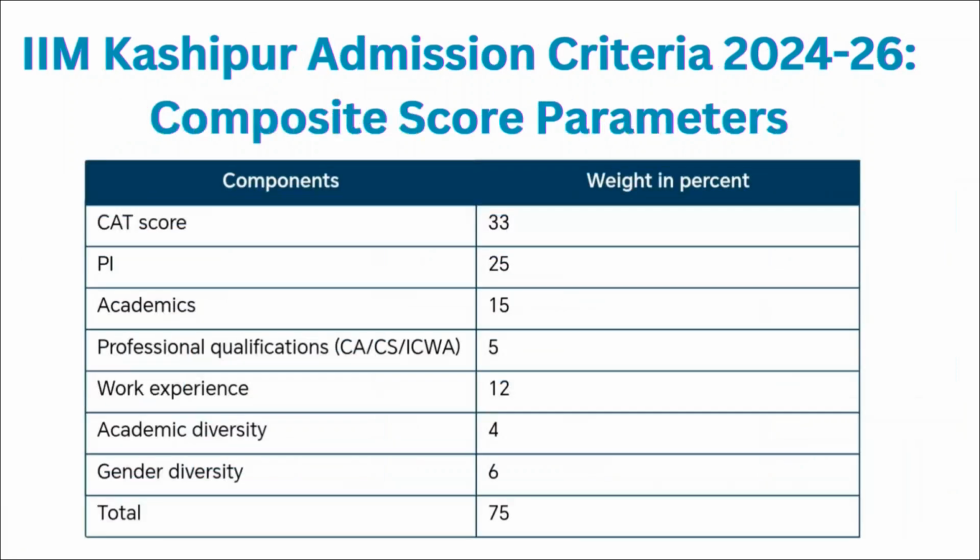And if we consider the final criteria, then in that 33% weightage is given to your CAT score, 25% weightage is given to the personal interview, 15% weightage is given to the academics, 5% weightage is given to the professional qualifications, 12% weightage is given to the work experience, 4% weightage is given to the academic diversity, 6% weightage is given to the gender diversity.